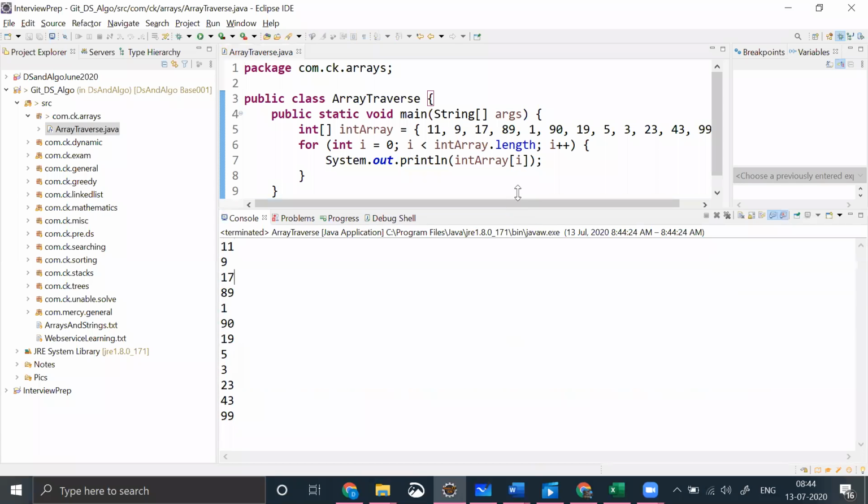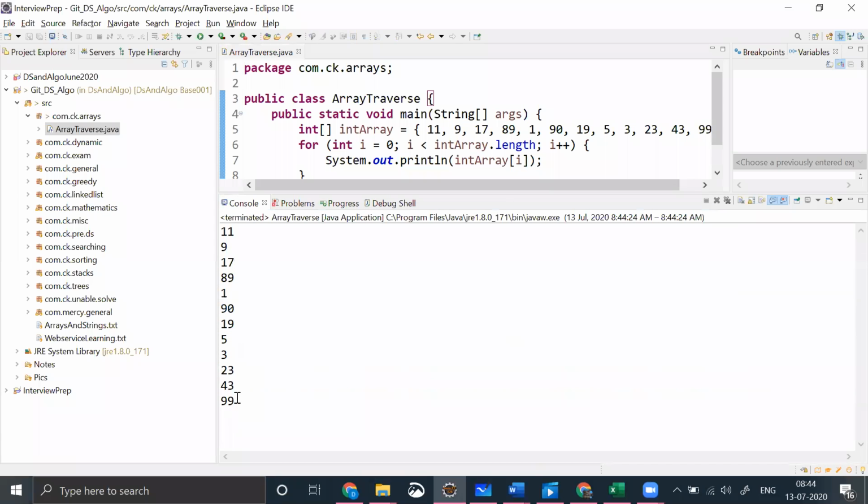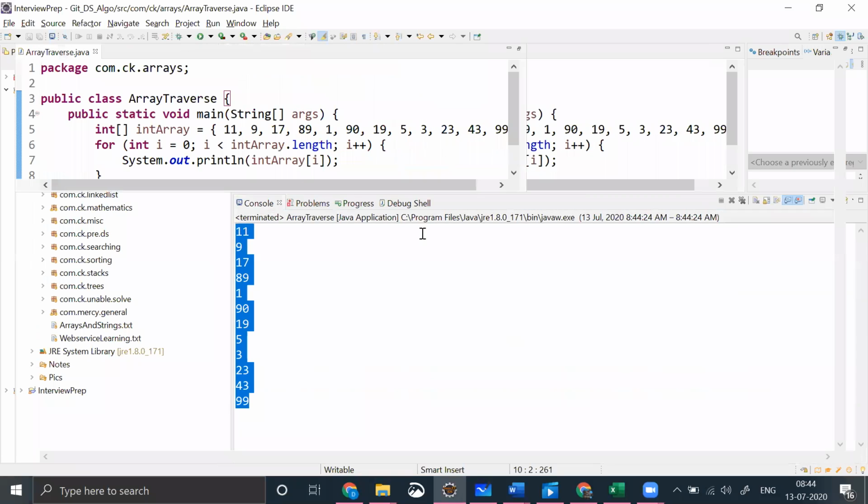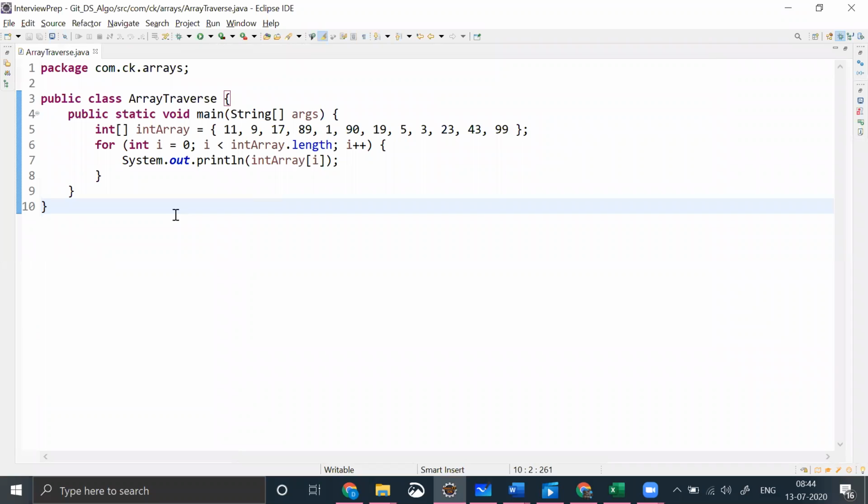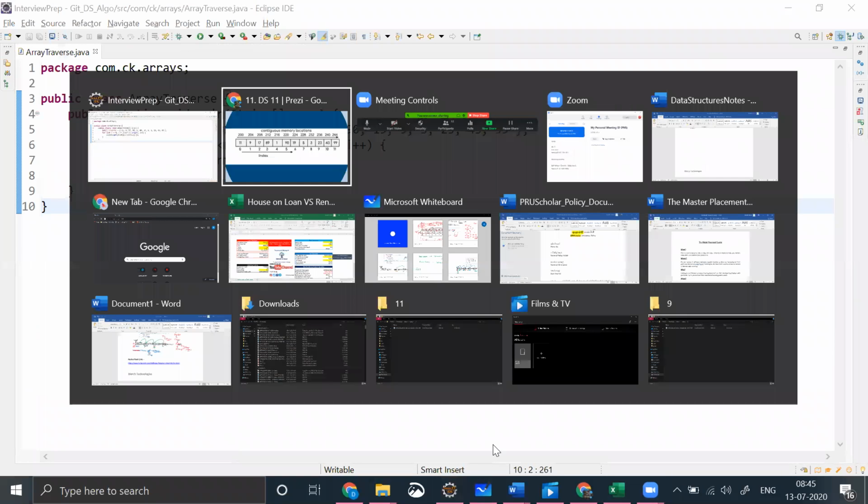So this is how the printing is actually working. This is nothing but a simple array traversal program, right? So till now, what we saw is how an array is represented, how the memory is occupied inside, and how we traverse that array. Very simple. So let me go back to my presentation.